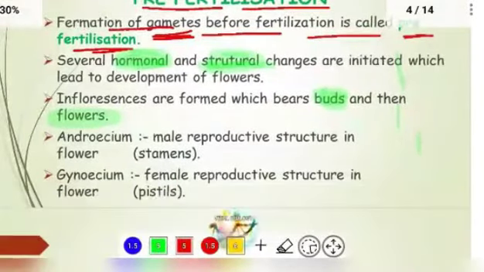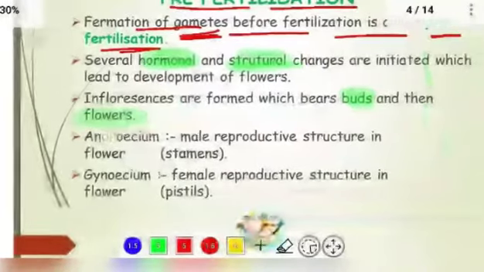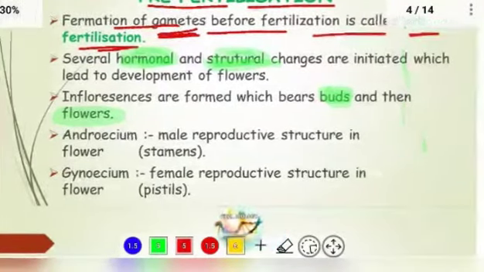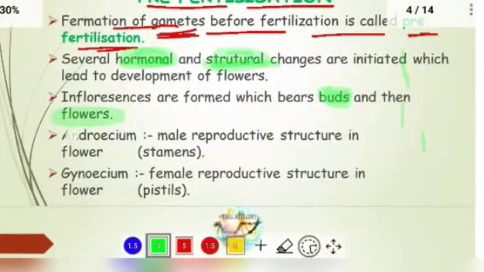Next is androecium. So what is androecium? Androecium is the name for the male reproductive structure, that is, as I showed you below, the stamen. I showed you, right, the stamen.